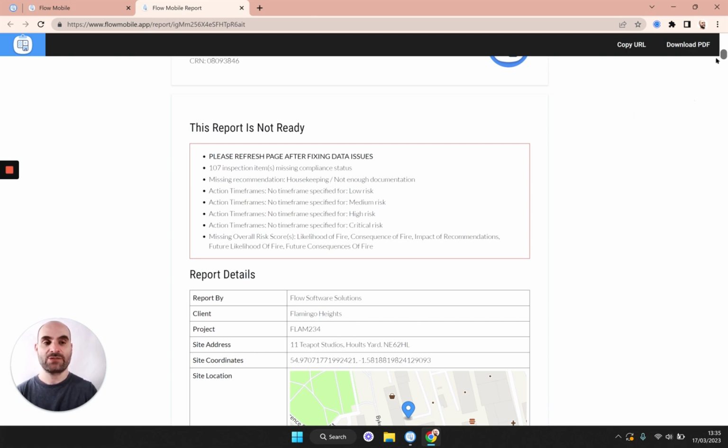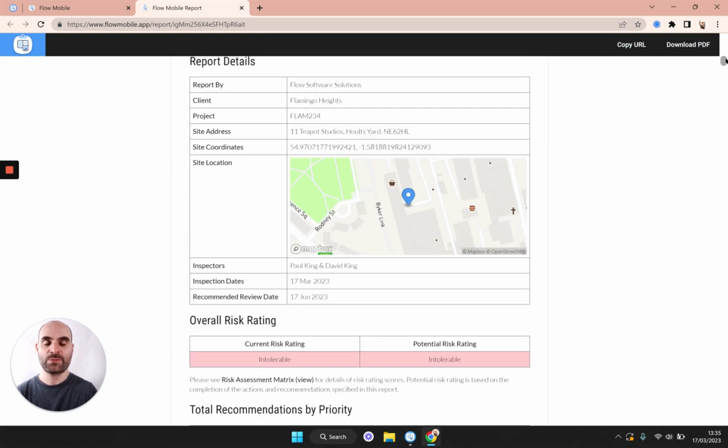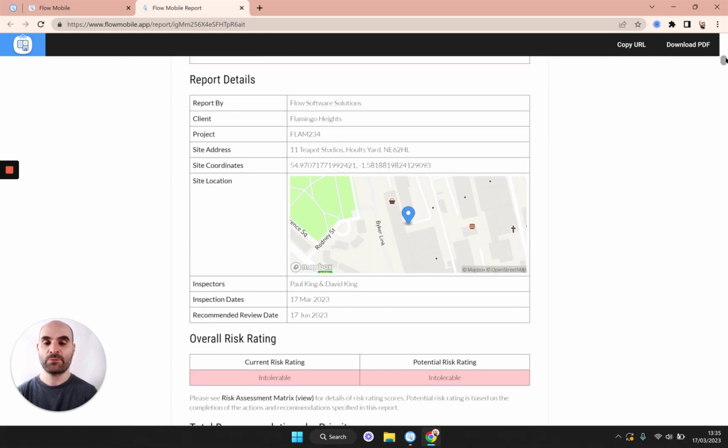So scrolling ahead, you can see we've got a report details page. A lot of this information has been pulled through from the job, including that map marker position that we chose when we set the job up. It's telling us who the surveyors were, when the job took place, and also we've got an overall risk rating for this report. Now we haven't actually specified the risk rating, so this will change in a second once we do that.